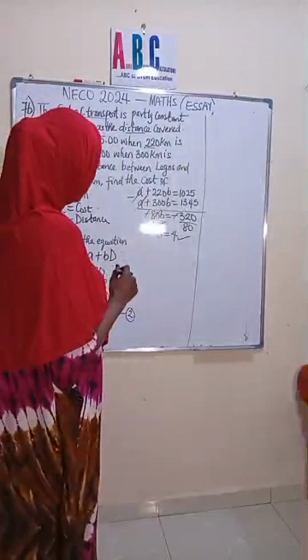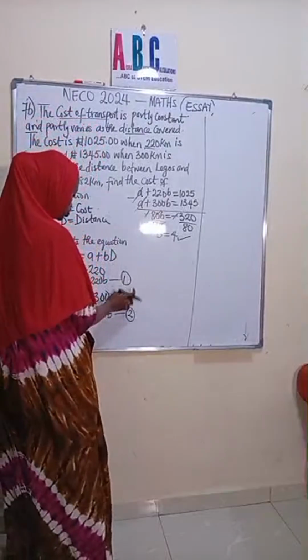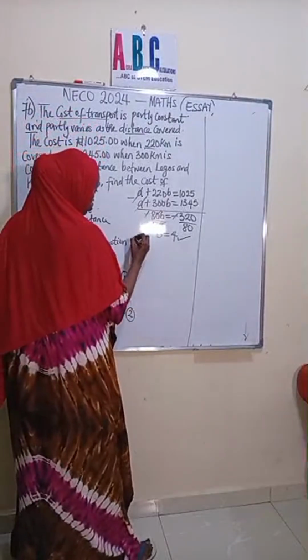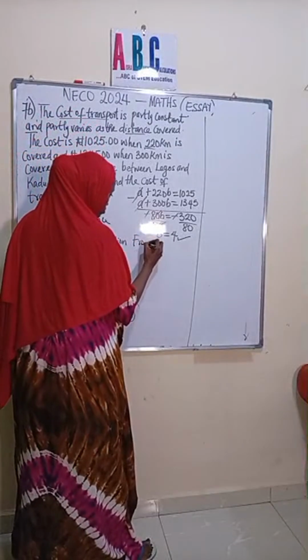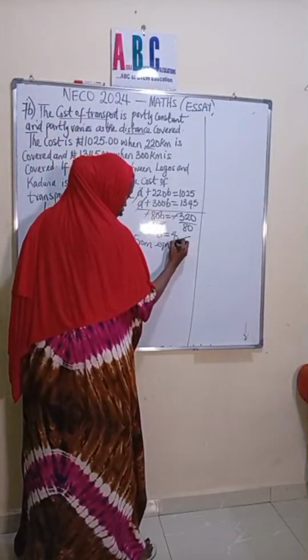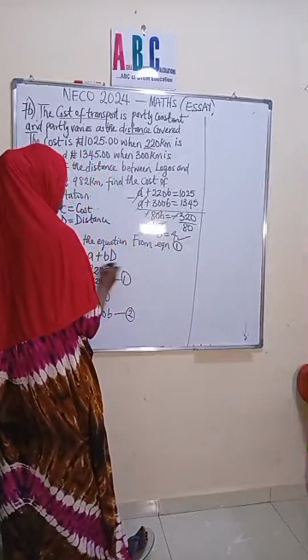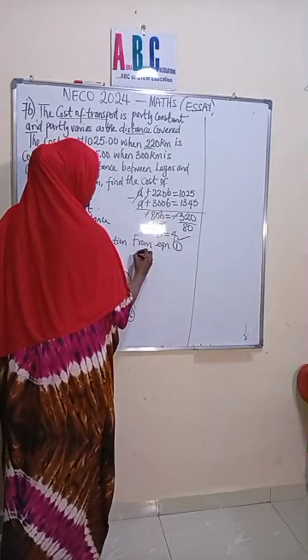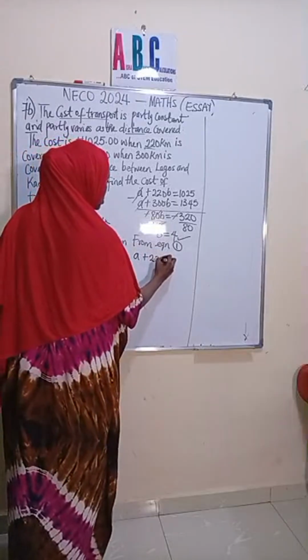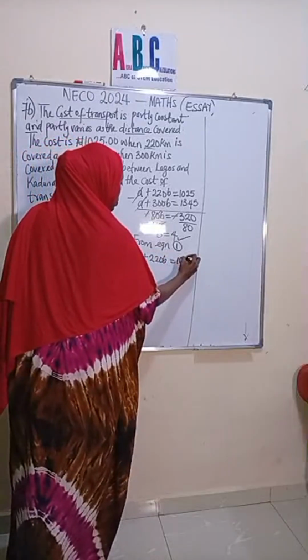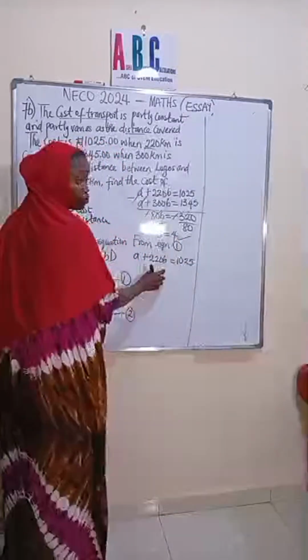Now let's get the value for A. To get the value for A, we can use equation 1 or 2. So from equation 1, which is what? A plus 220B is equal to 1025. So we're going to substitute for B here.